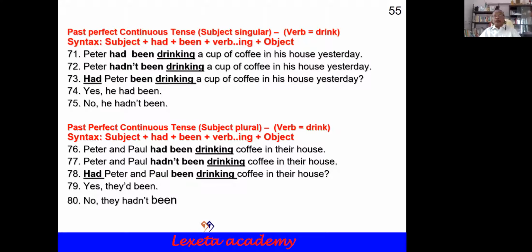So now we have completed 80 sentences. I did not go deep into past perfect continuous, because we never use it in our daily conversation. So I did not touch this very deeply in the previous lessons also. Now also you don't worry much about this past perfect continuous, we never use it in our daily conversation. However, we should know.